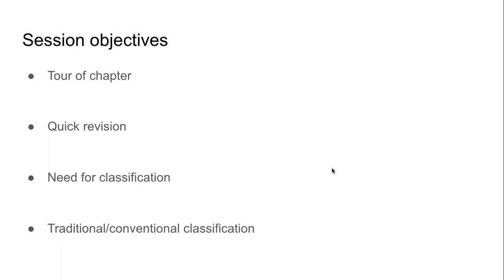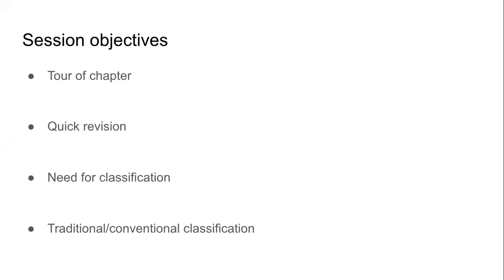But that's the chapter. What we will do in this session for Science 2, we will start with a tour of the chapter. We will do a quick revision of the very basic things that we need to know for this chapter. Then we will start studying this chapter. And in that, we will look at 2 topics. First one is need for classification.